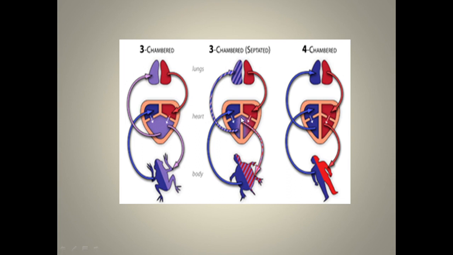If this chamber were fully closed, this wouldn't have happened. But when it is not closed properly, or it is incompletely chambered, the mixing happens. The same thing happens with the three-chambered heart also. Here again the mixing is happening, as you can see in the third chamber. So that's the main difference between a completely four-chambered heart and an incompletely four, three or two-chambered heart.